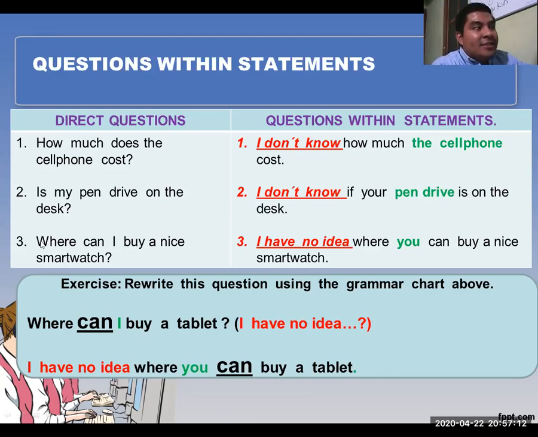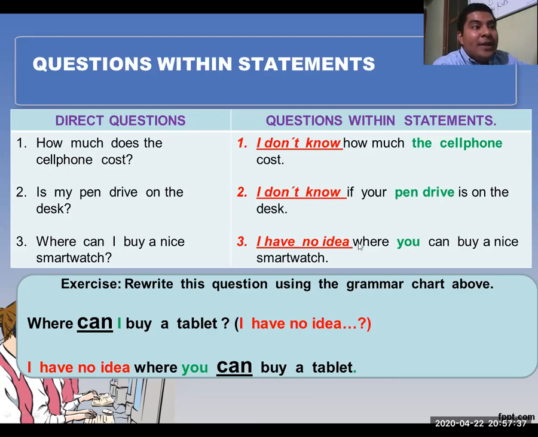Okay, next, number three. We have a question: Where can I buy a nice smartwatch? A possible answer for this question is: I have no idea where you... So I won't use I. I'm going to look for the right answer here. In this case, it is with the pronoun you.